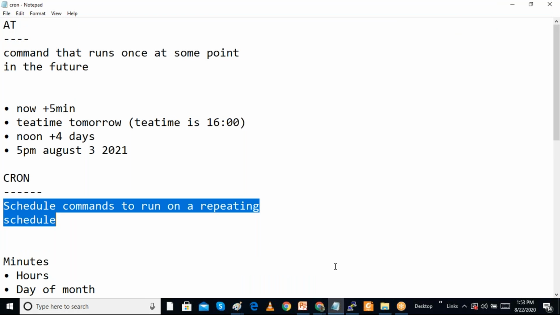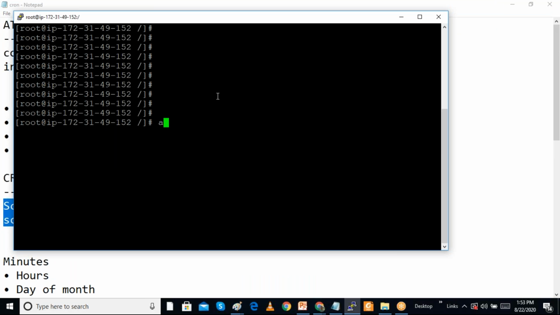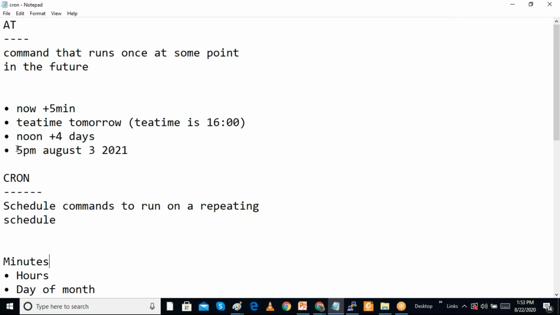In AT, first you have to give the AT command, and then specify the time. I can specify it like this: 5 p.m. August 13, 2021. Or I can say teatime, which means evening 4 p.m. I can also specify the exact time. AT accepts several time formats.